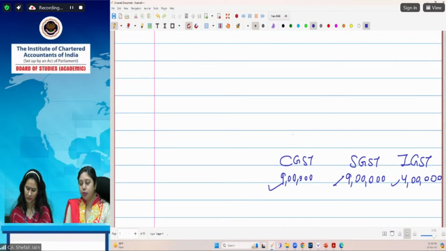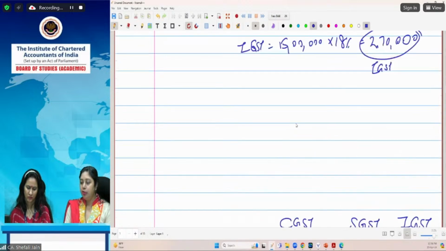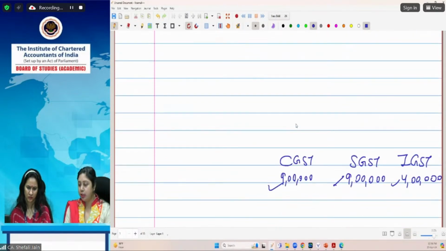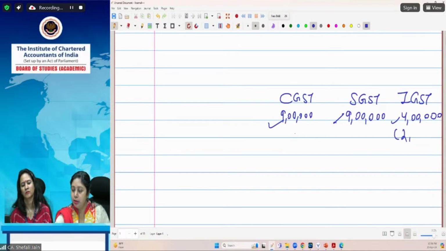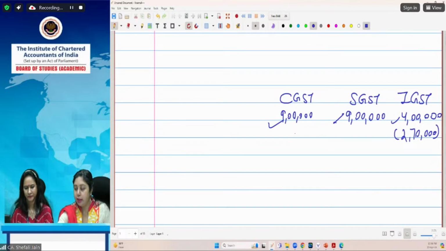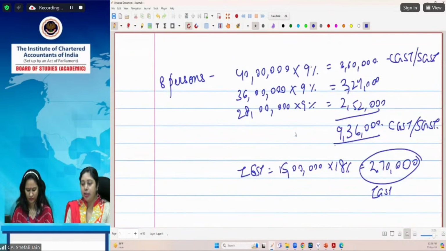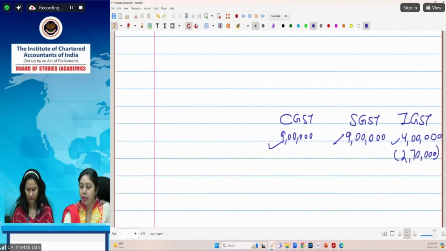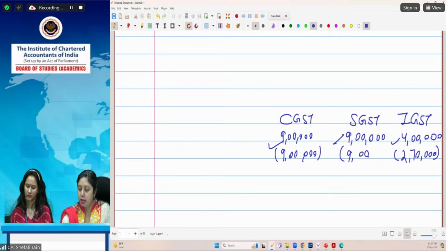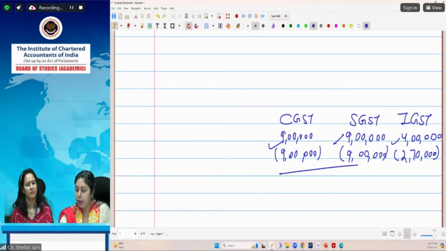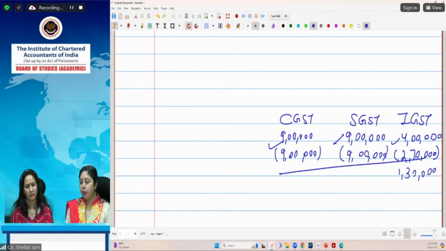So first of all we have to exhaust the IGST liability, but for IGST we have only 2,70,000 as our ITC. So we will reduce 2,70,000 from this. 1,30,000 will be left. So 1,30,000 liability is still left. For CGST we have the ITC of 9,36,000, so that makes it possible to set off the entire 9 lakhs. And now 36,000 is left here and 36,000 is left here.